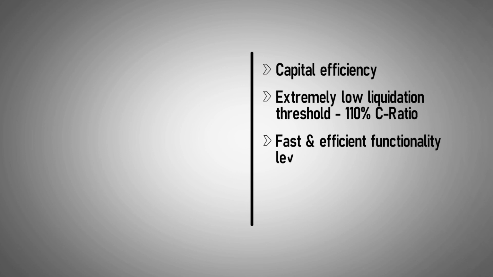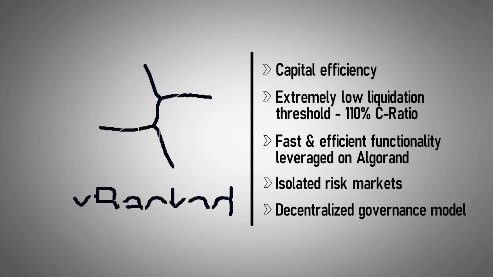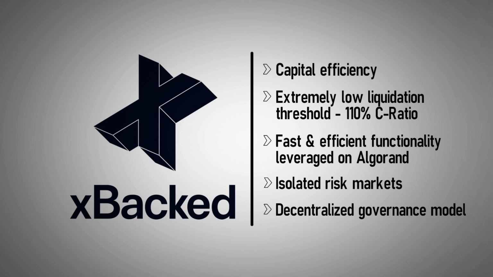With capital efficiency being a core focus of the protocol, an extremely low liquidation threshold of 110% collateral ratio, fast and efficient functionality leveraged on Algorand guaranteeing that liquidations or debt being returned to vaults will never be held up, the inclusion of isolated risk markets in which if an asset were to tank, rug pull, or fail to serve as decent collateral would only affect a small portion of the total XUSD, and their focus towards a fully decentralized governance model, xBacked is succeeding on taking further steps into democratizing the DeFi revolution forward.